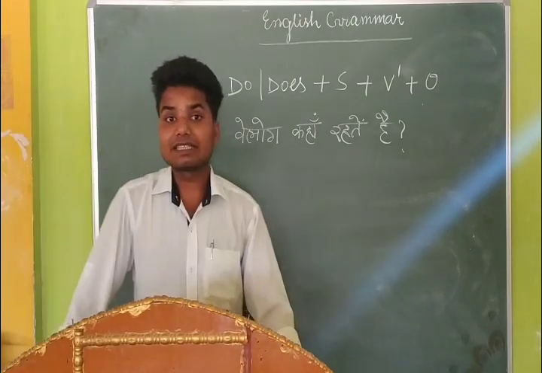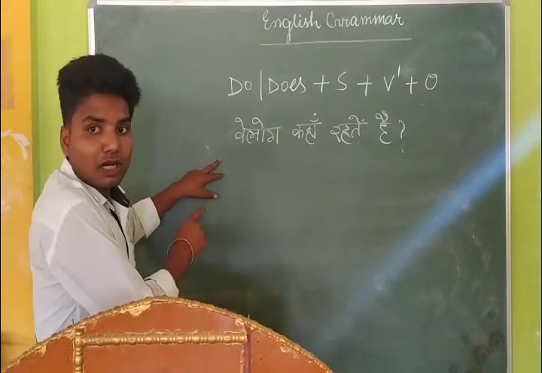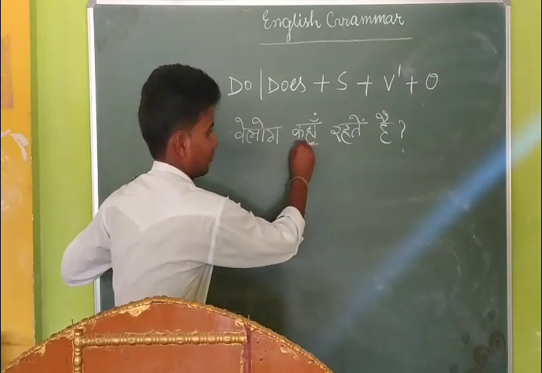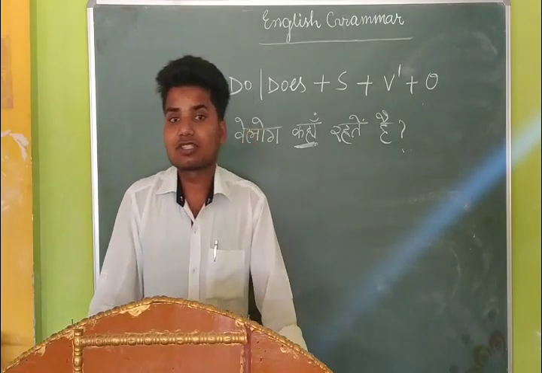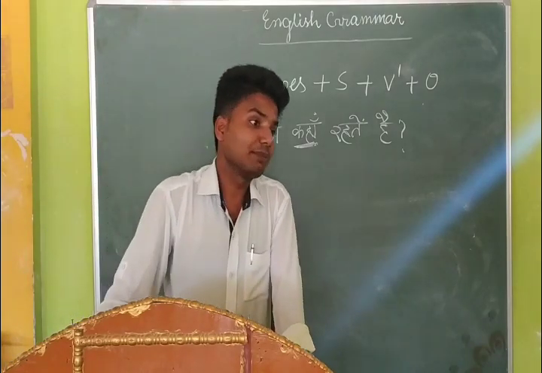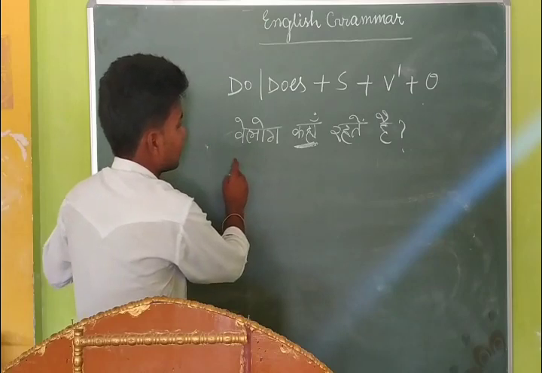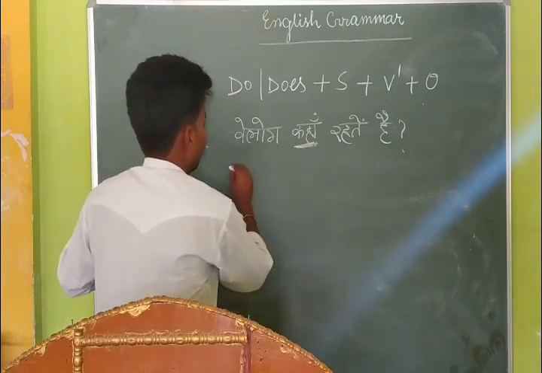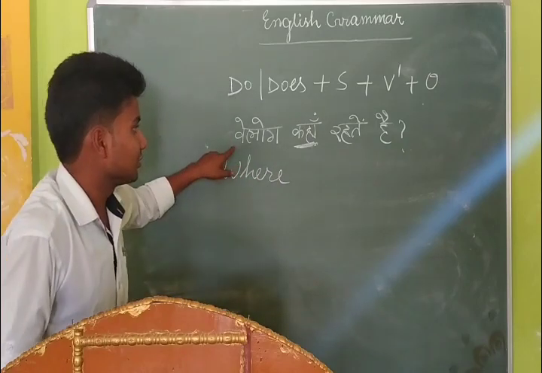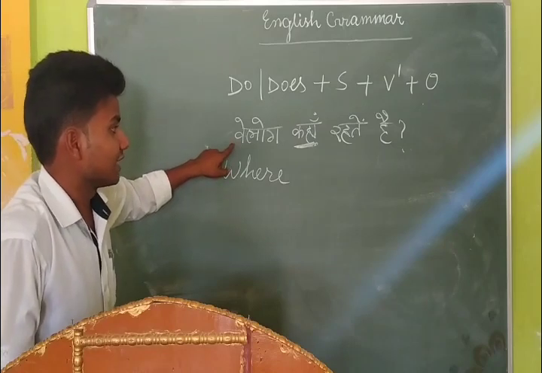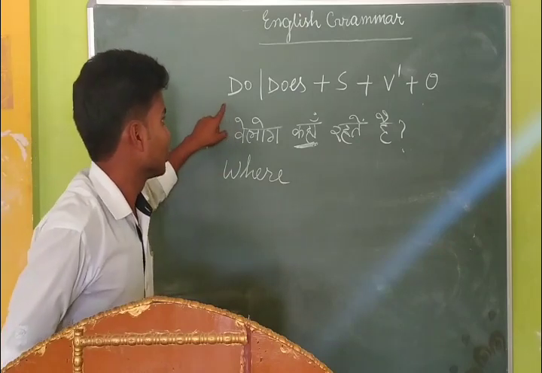You need to give the complete answer by giving the place name. So at first you need to put the interrogative word. Where? You know very well this kahan, where, is an interrogative word. And when any interrogative word lies in the sentence, you need to start the sentence with the interrogative word. Then you need to use the helping verb according to the sentence and then the subject. So at first here you need to put the interrogative word where, and then either do or does on the basis of the subject. And students, the subject is they, so they is considered as plural number because this is not third person singular number. So without any doubt, you need to use do.